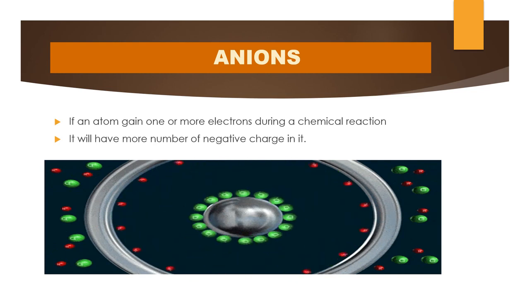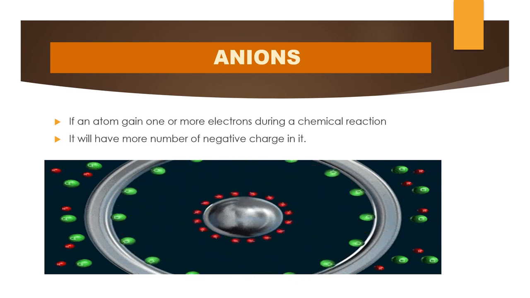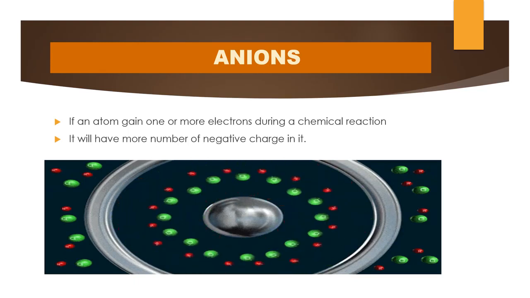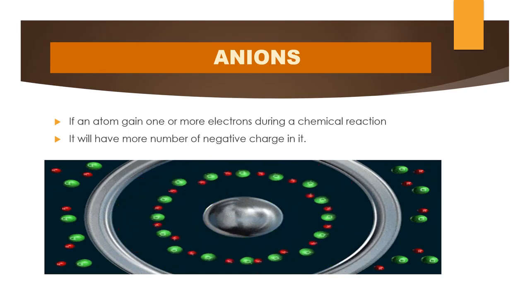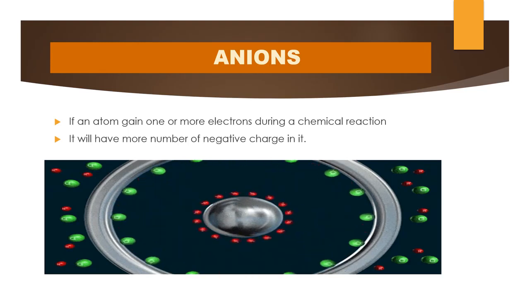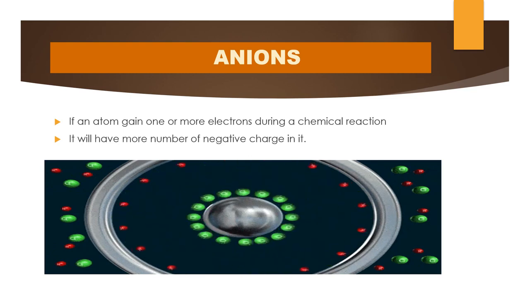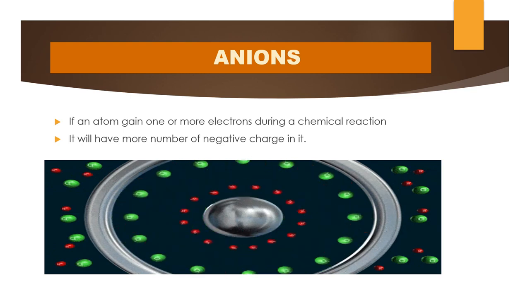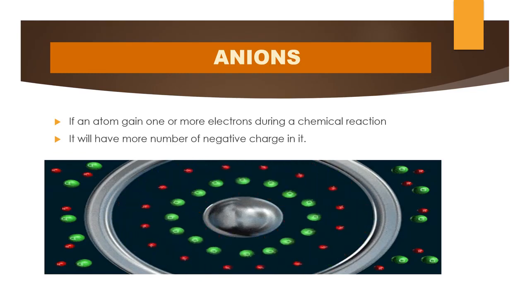So obviously the atom carries a negative charge, and we call it an anion. If the atom carries a positive charge, the proton number is maximum, and we call it a cation. If the atom gains electrons, the electrons are maximum in number, so it carries a negative charge. We call it an anion.